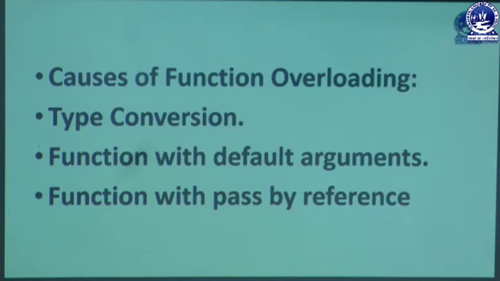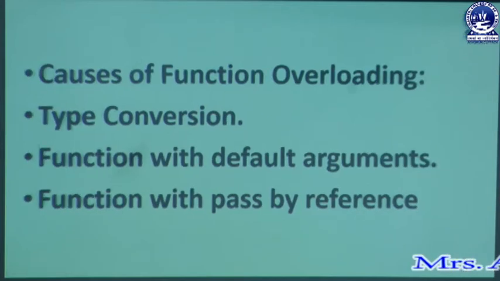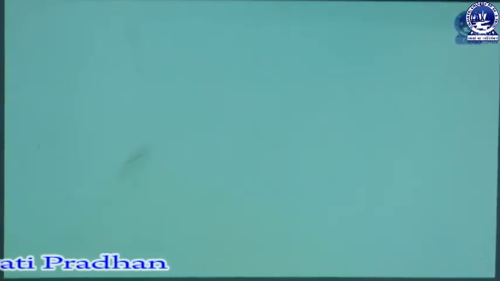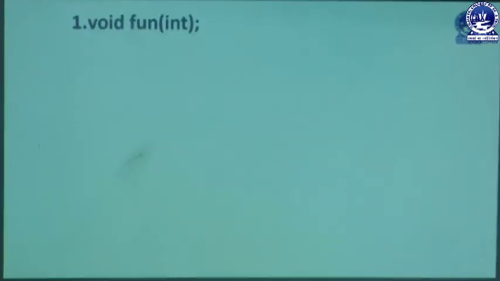So you will not get your output, or you will get garbage output which is not required. Now we are discussing the causes of ambiguity: type conversion, function with default argument, function with pass by reference. Actually ambiguity happens in a number of different situations, but here I am going to give an example so that you will be clear on the concept of ambiguity.